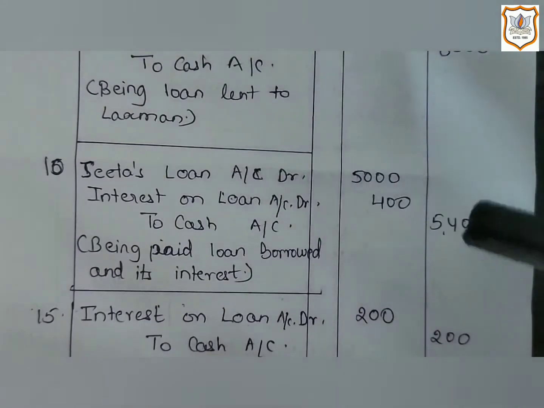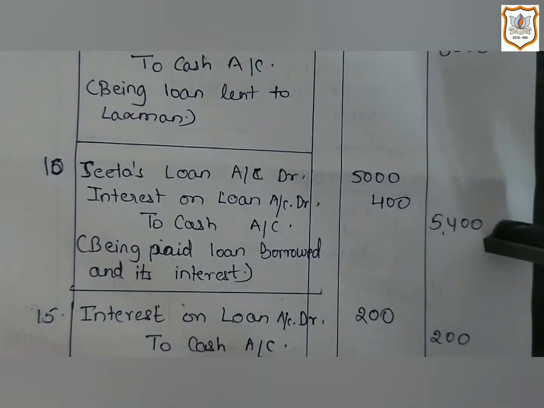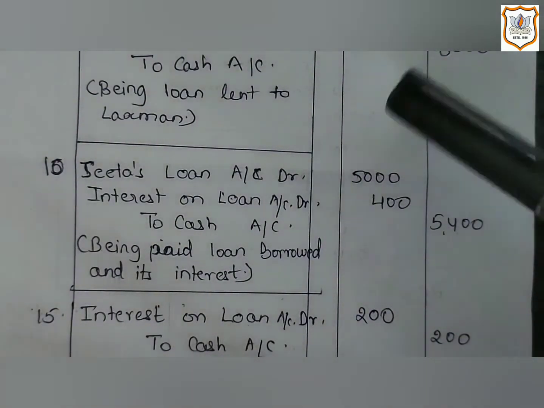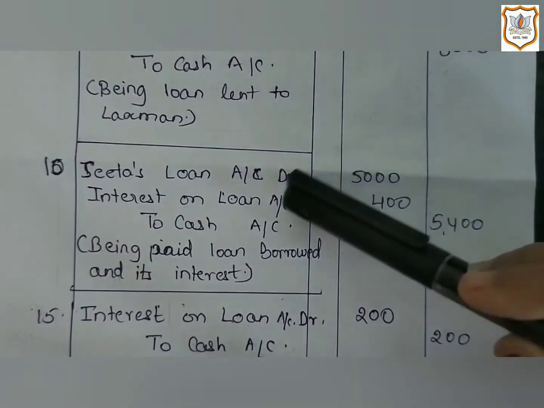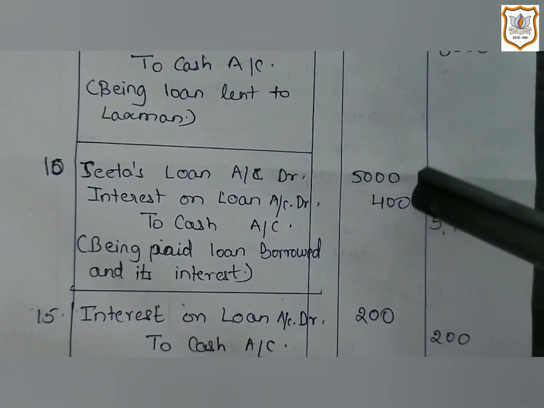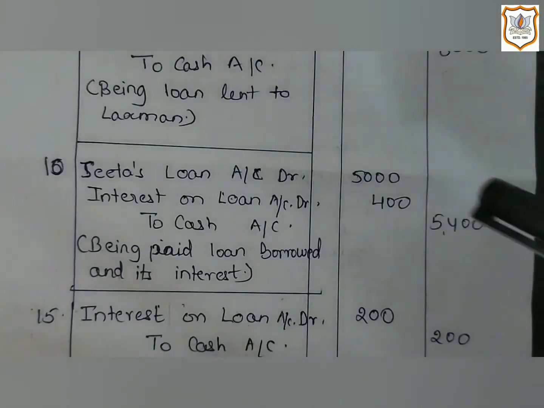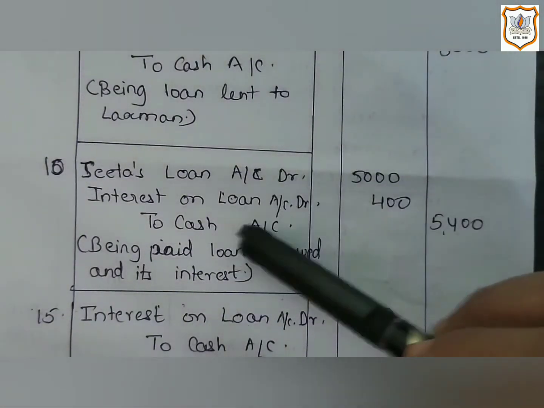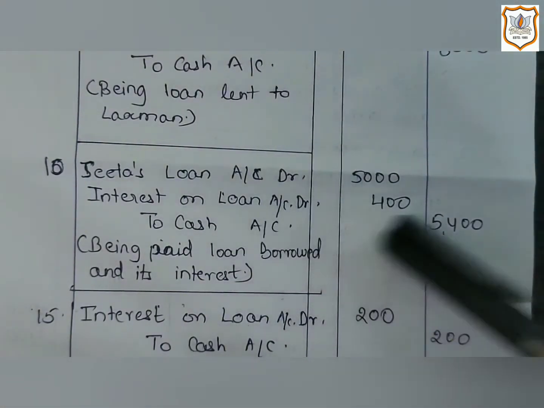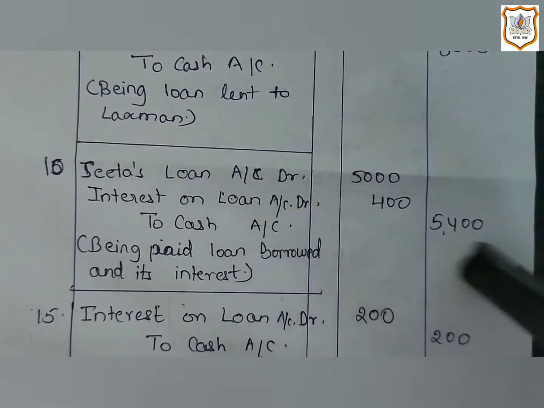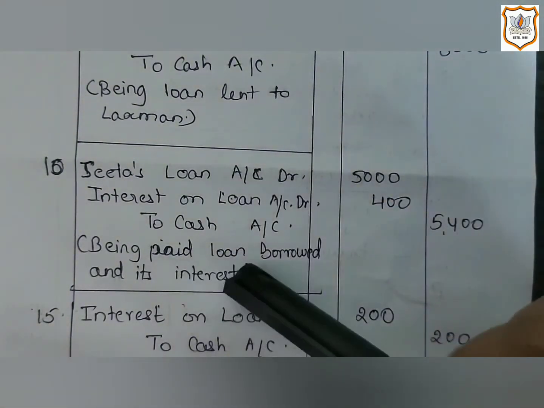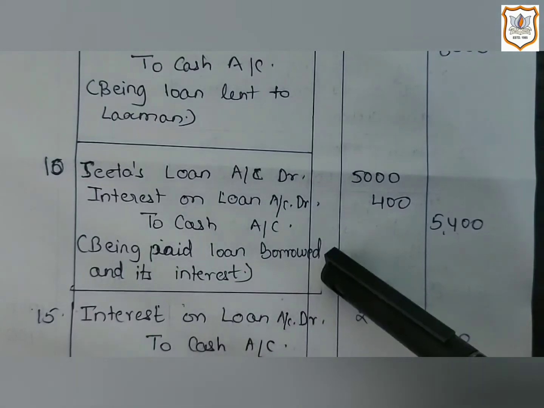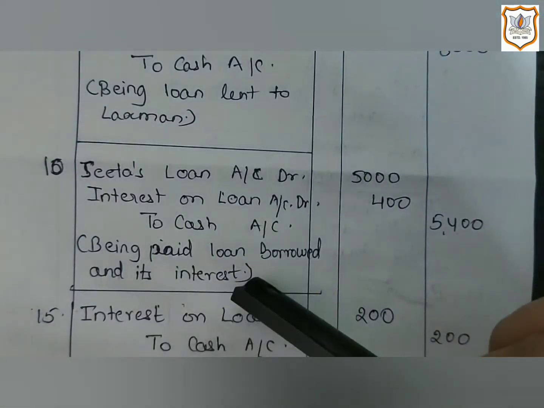Cash is decreasing by rupees 5,400. That means 5,000 for the loan amount and 400 for the interest amount. In this way, total 5,400 cash is going out of the business. So, as per the rule of real account, credit what goes out, cash account will be credited. And here we will write the narration, being paid loan borrowed and its interest.